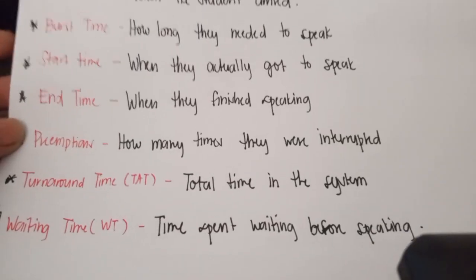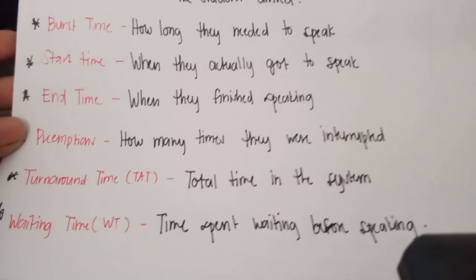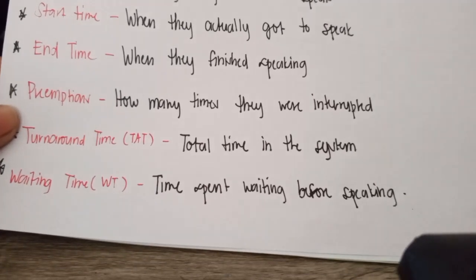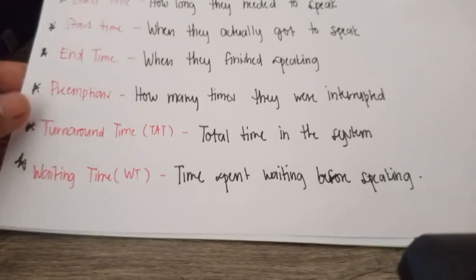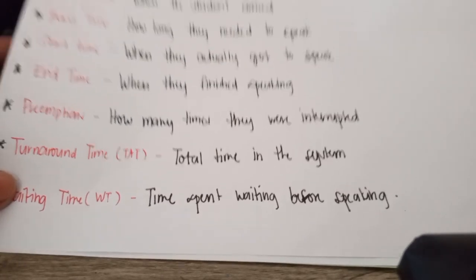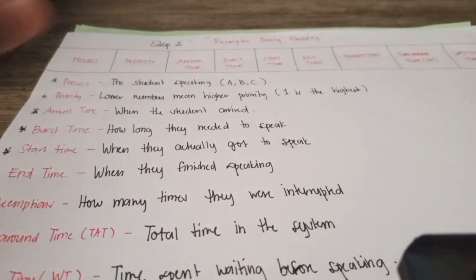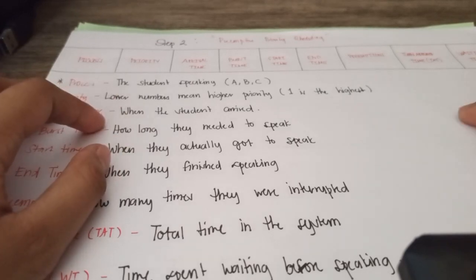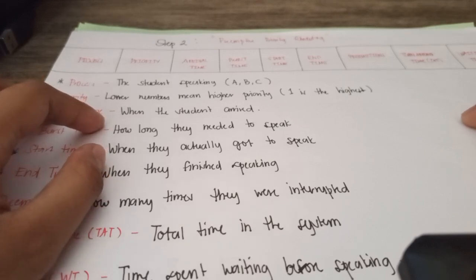Preemptions, how many times they were interrupted. And turnaround time, which is the total time in the system. Waiting time is the time spent waiting before speaking. So this will help us track who spoke first and when, how long they waited before speaking, and if they were interrupted.